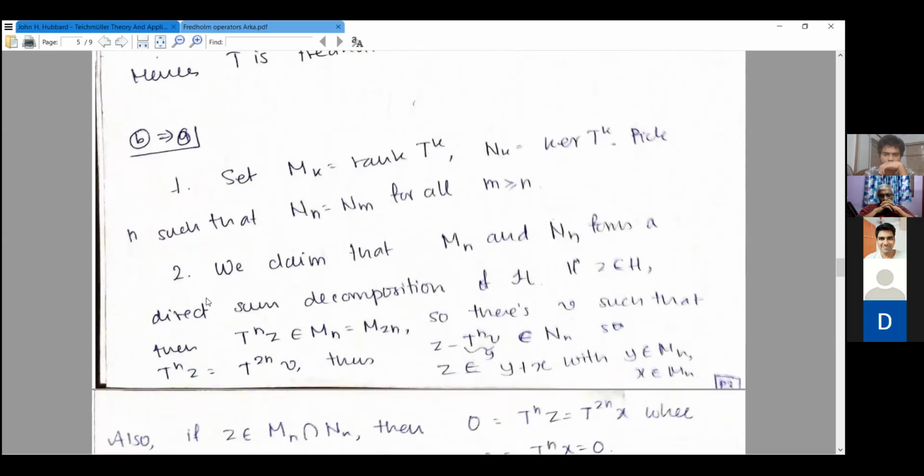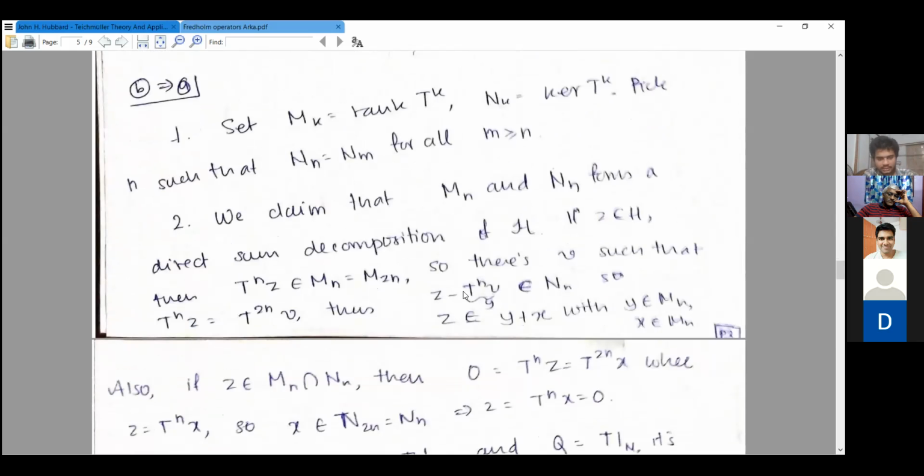So I already know by hypothesis that there is an n where this chain stabilizes. Now we claim that M_n and N_n form an algebraic direct sum decomposition of H. Now if z is in H, then T^n z is in M_n by definition, and M_n is equal to M_2n, since the chain stabilizes. So there is v such that T^n z is equal to T^2n v. So z minus T^n v is in N_n, because if you compose that with T^n, then you get something that is equal to 0.